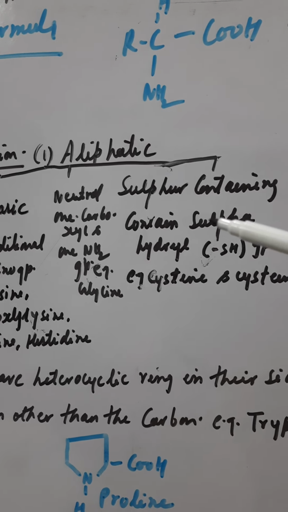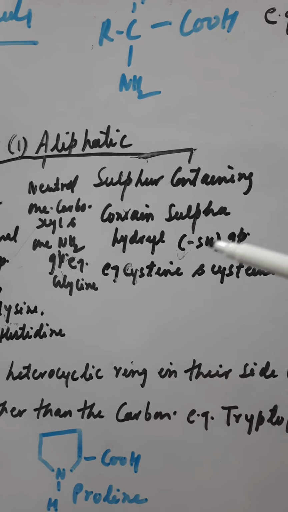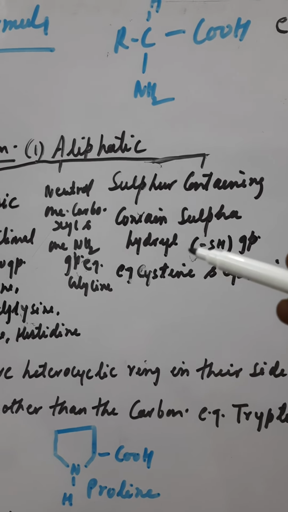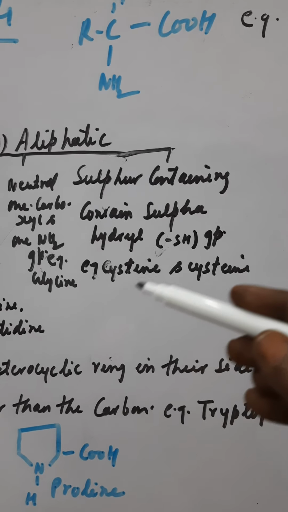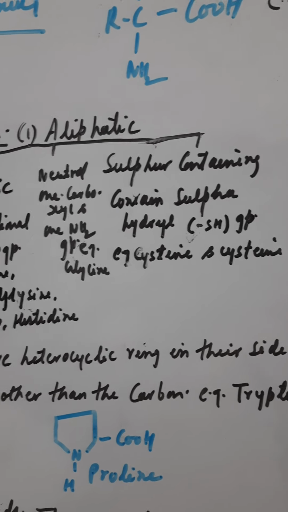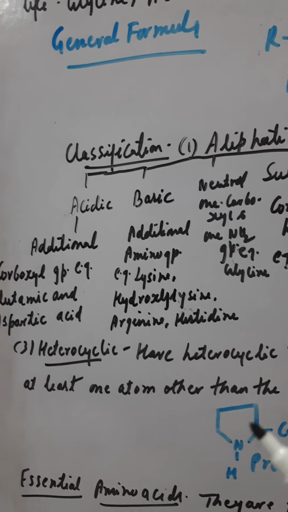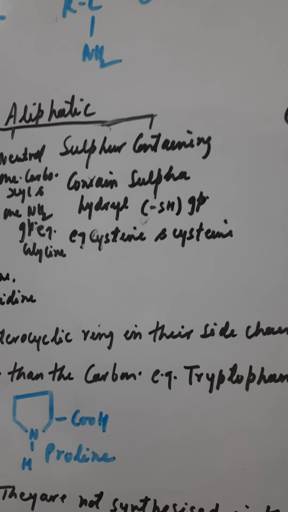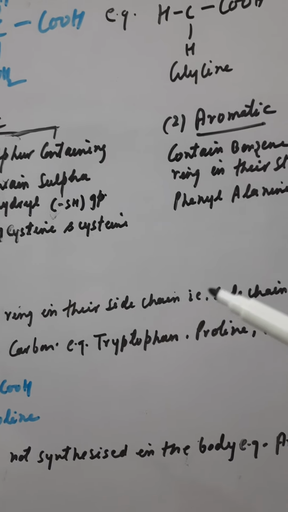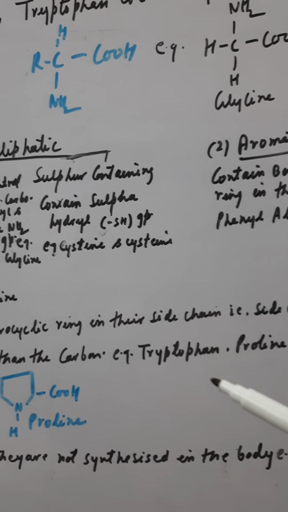Sulfur containing amino acids contain the sulfhydryl group, that is the SH group, example cysteine and cystine. Now after that, the heterocyclic, where the heterocyclic ring is present in the side chain.